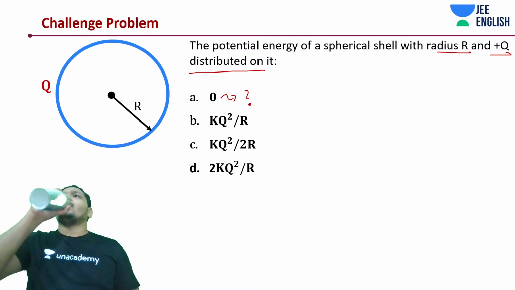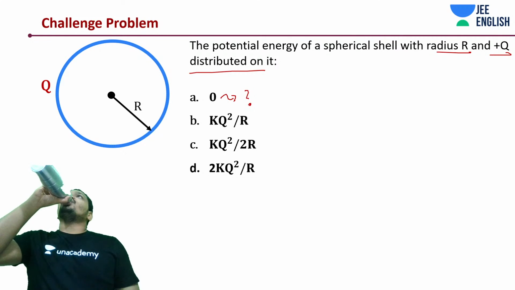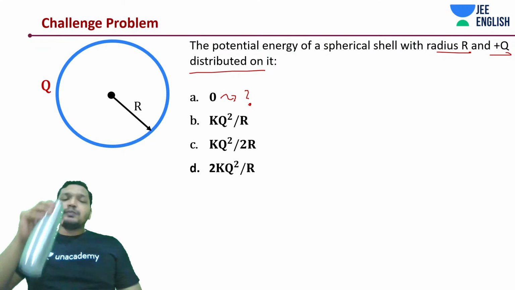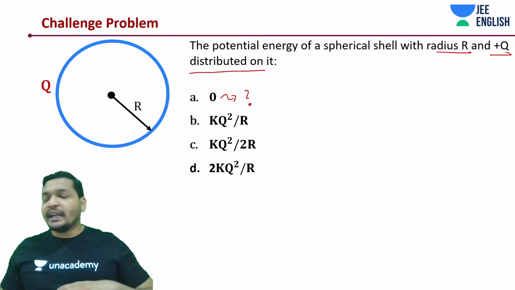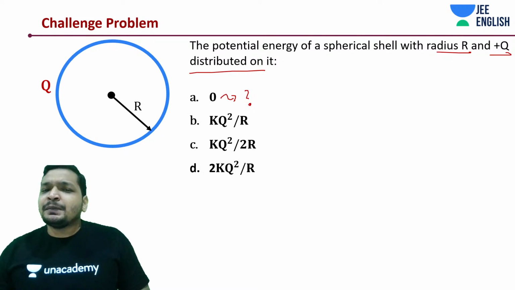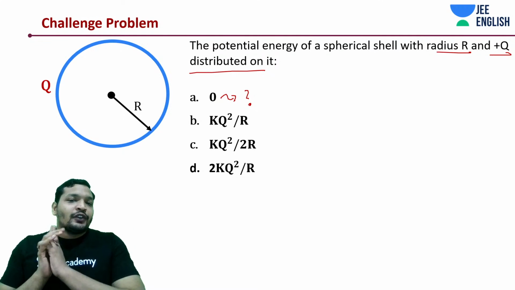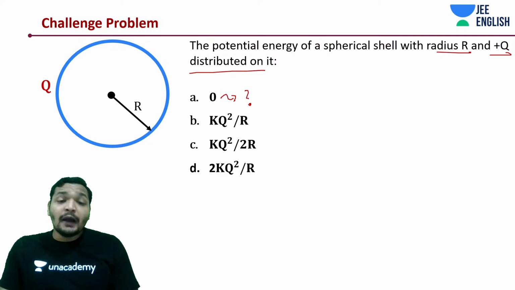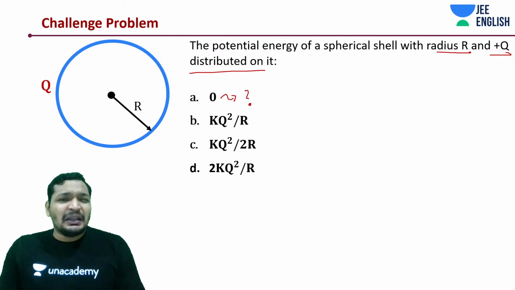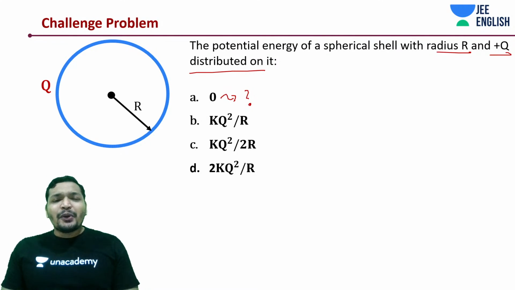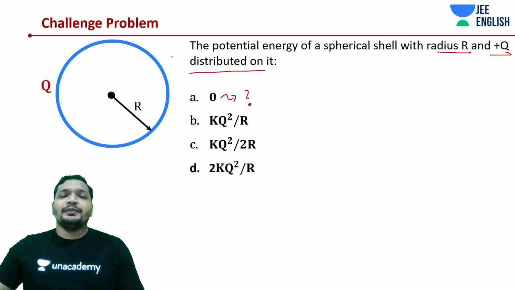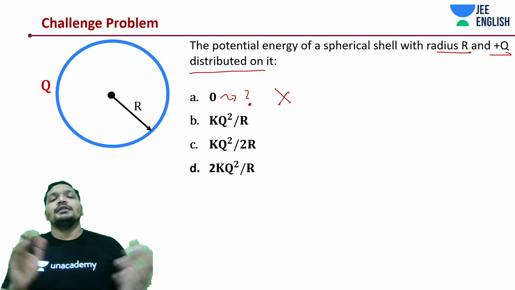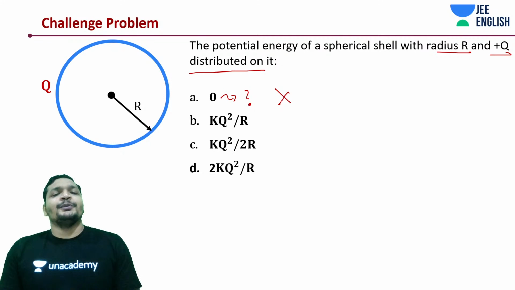Think about it. Let me come to the point. I hope some of you must have read about the Van de Graaff generator. If not, do watch a video. So in a Van de Graaff generator, are you doing some work? Yeah. Spherical distribution of charges? Yeah. So that means probably it's not 0. Right? It is not 0.